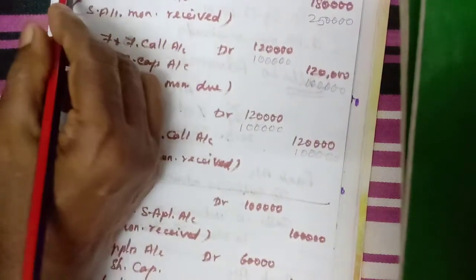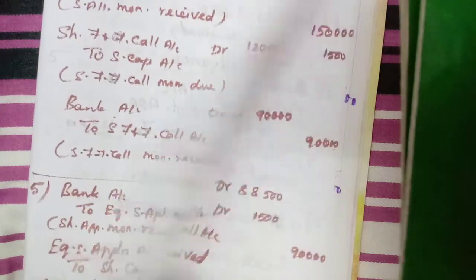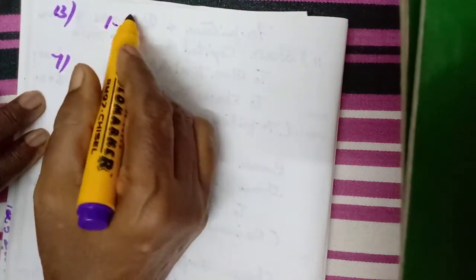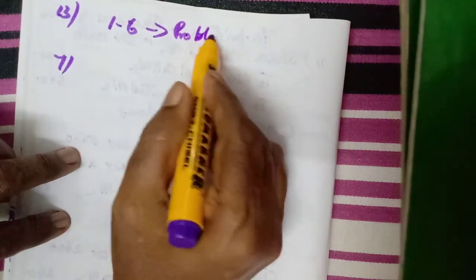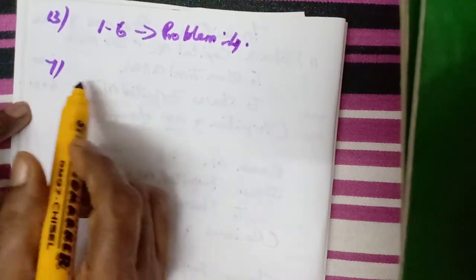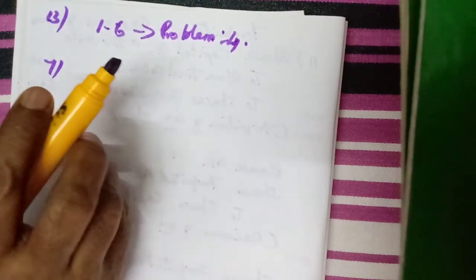Now how many entries are over? 3, 4, 5, 6 over, isn't it? Then from 7 onwards I will write and show. Which problem? 13th, 7 onwards. Entries 1 to 6 are where? Problem 4, isn't it? In problem 4 I have written. Okay, students.